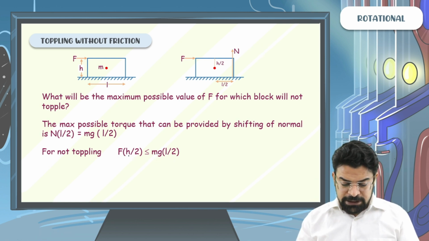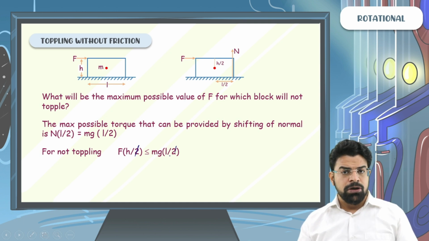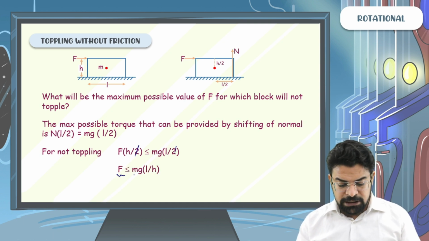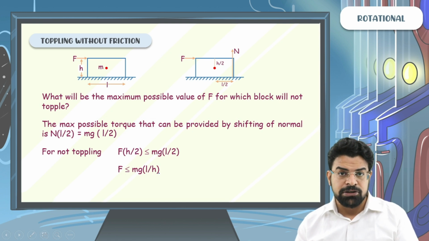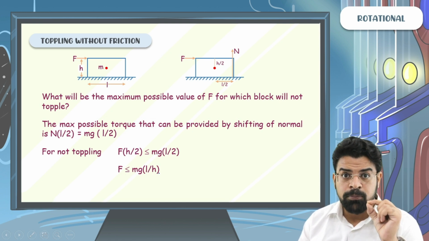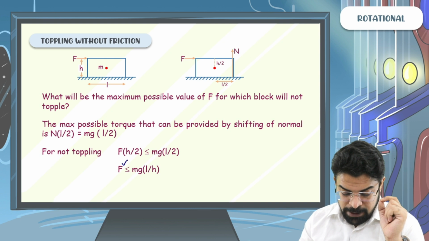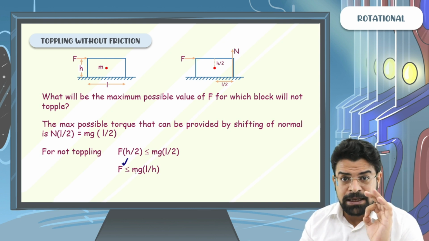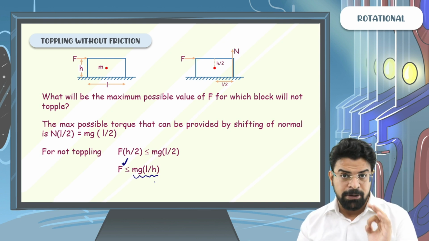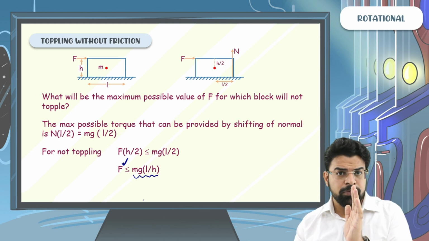On both sides, cancelling out the 2, F has to be less than or equal to mgL by h. So for the body not to topple, the applied force should be less than or equal to mgL by h. It can be at maximum equal, or less.